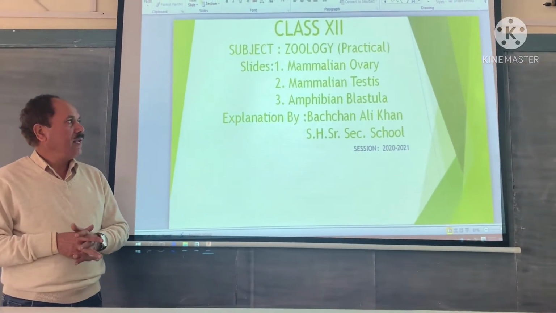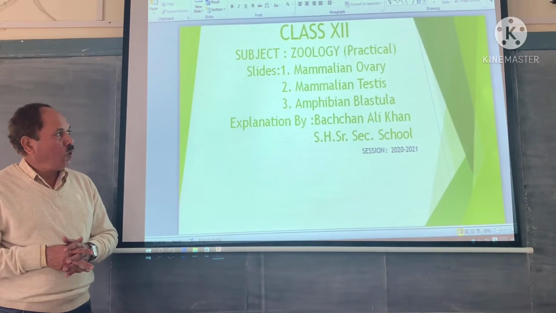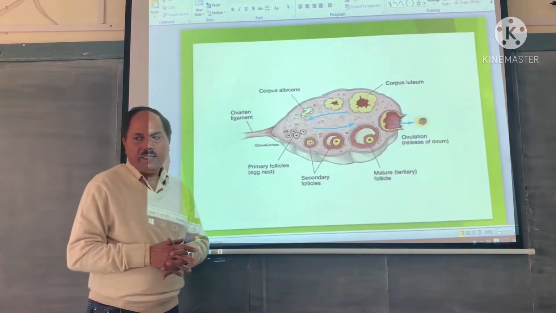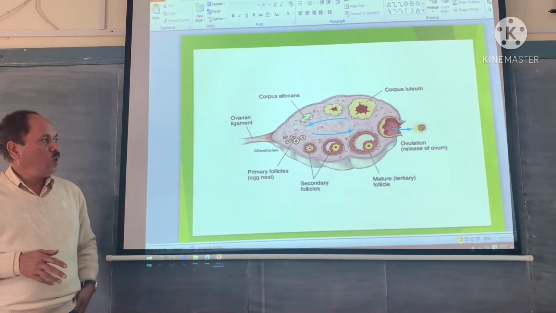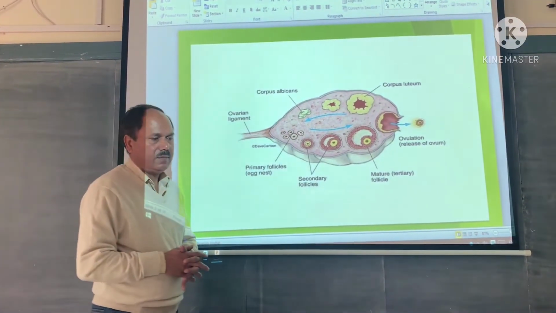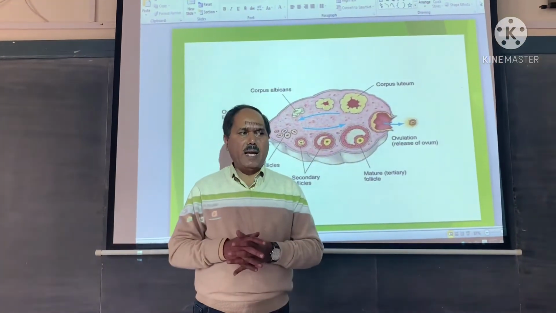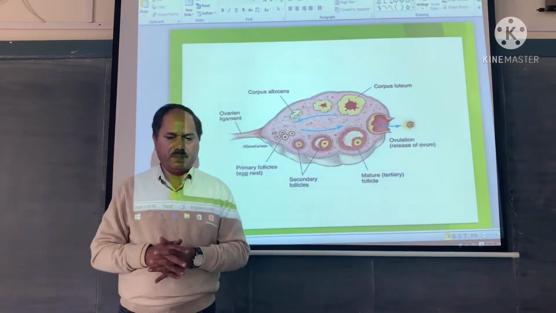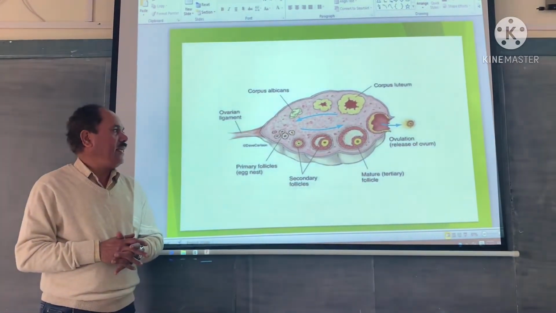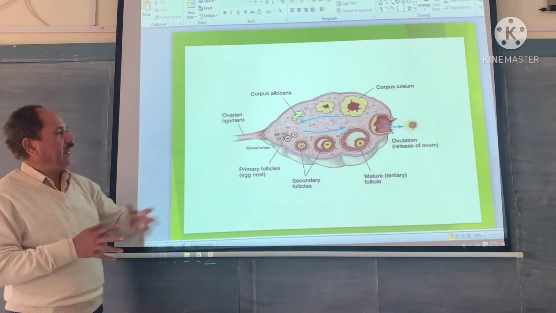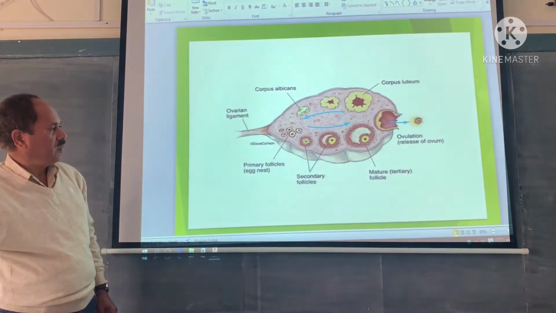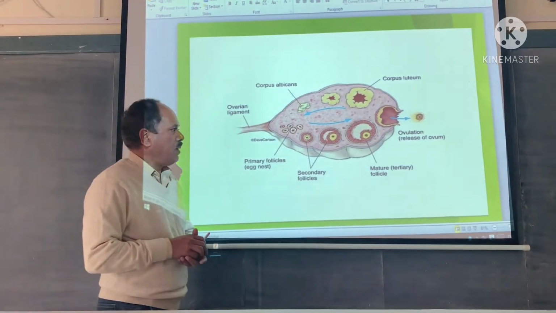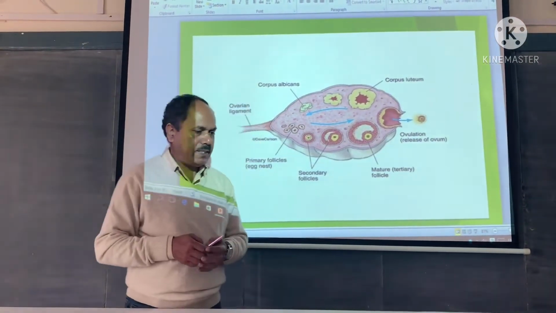Study of mammalian ovary. In mammals, the ovary is situated in the lower abdominal cavity. It is the primary female reproductive organ. You can see this diagram showing the mammalian ovary. The ovary in mammals is a somewhat almond-shaped structure.